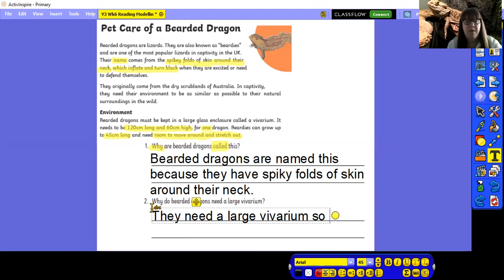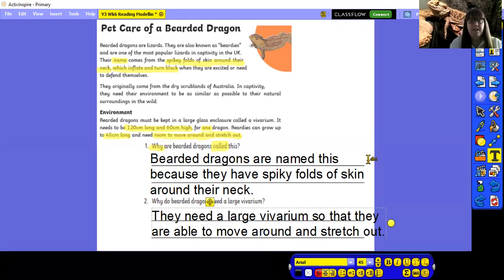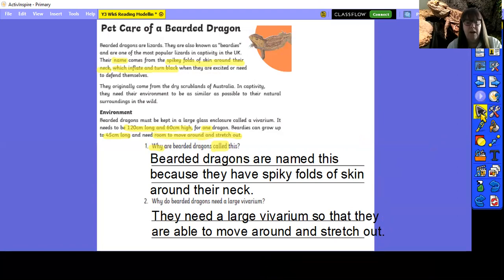They need a large vivarium so that they are able to move around and stretch out. You could have put a bit of information there about how long they were as well. Because of how long they are, they need to be able to move around and stretch out. Okay.